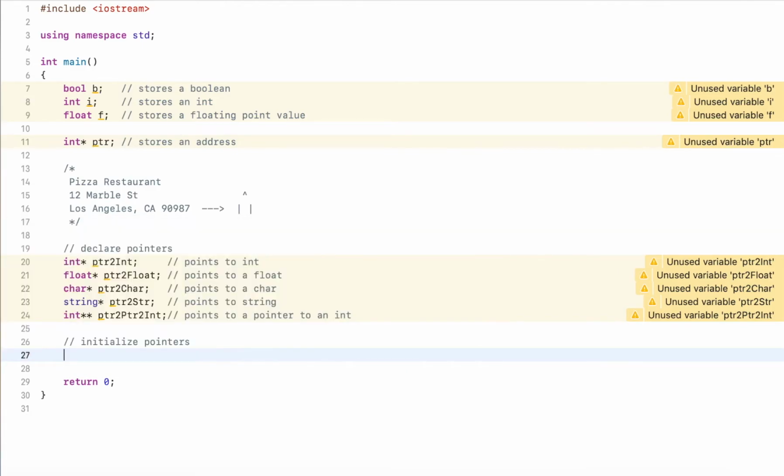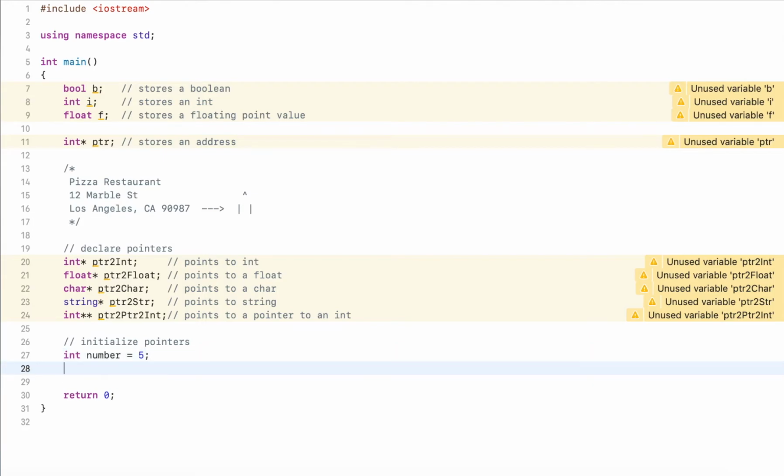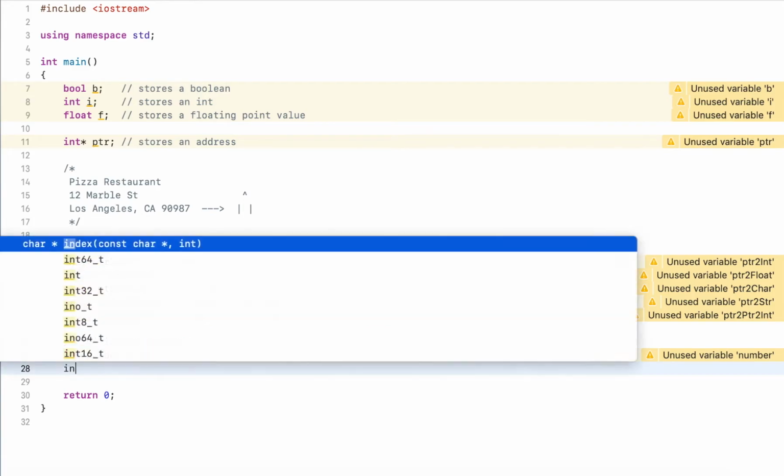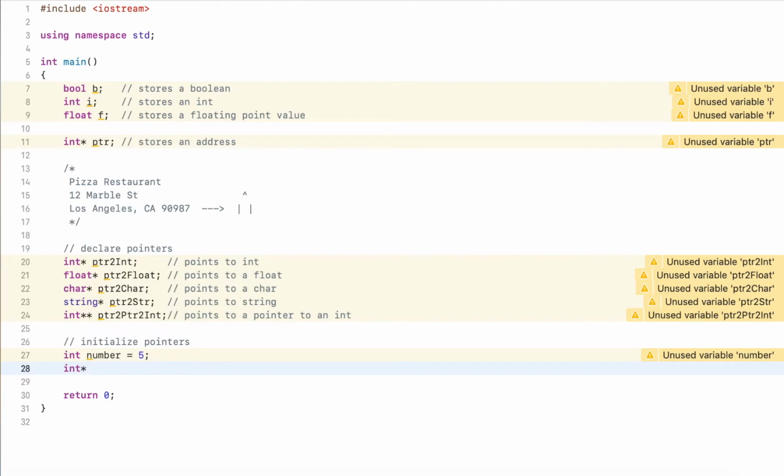If I have an integer called number, and this is 5, and I want to store the address of this integer, I need to declare a variable that can store an address, and the address will point to an integer. So it'll be int star, and I call this pointer1, and then I use a new operator, the ampersand.